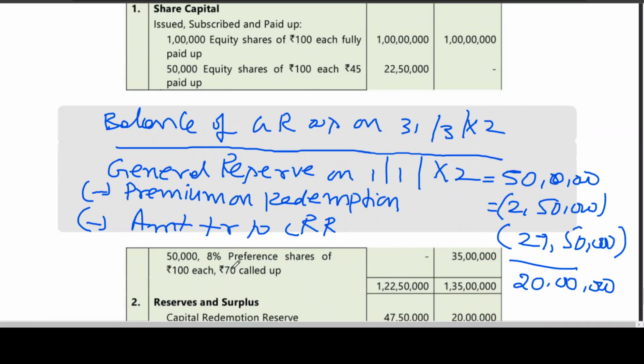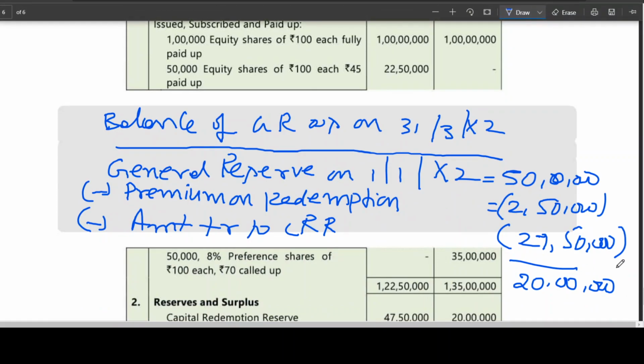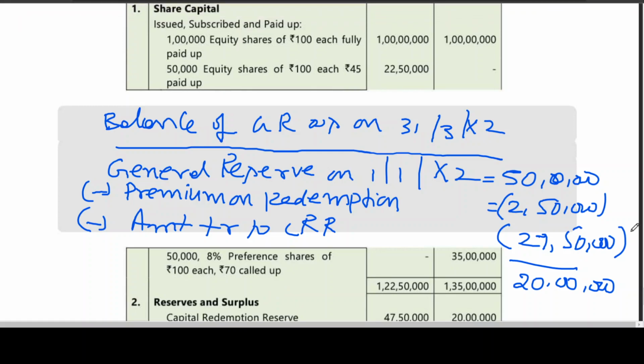Then you went for redemption of preference shares. Last year you had preference shares of 50,000 to 70, 35 lakhs, that is on 31st December 2012. And this year you don't have any preference share capital because this has been redeemed.